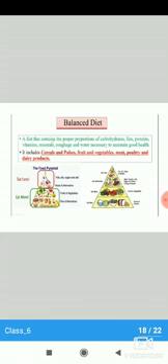Now, next is balanced diet. A diet that contains the proper proportion of carbohydrates, fats, proteins, vitamins, minerals, roughage, and water necessary to maintain good health. It includes cereals, pulses, fruits and vegetables, meat, poultry, and dairy products.